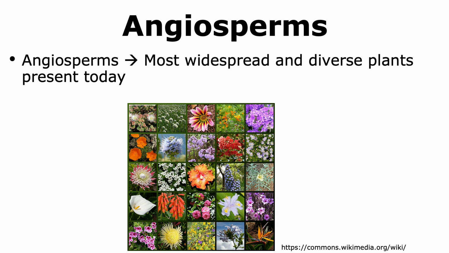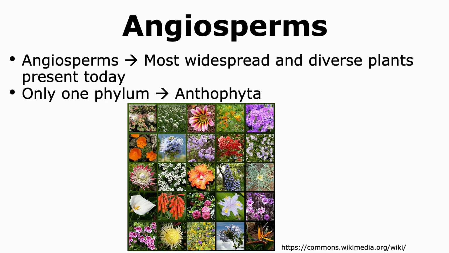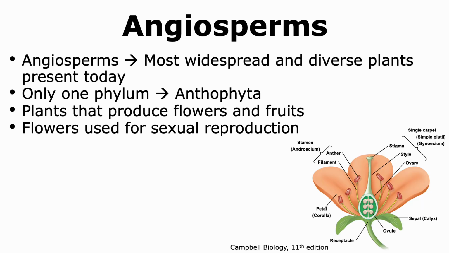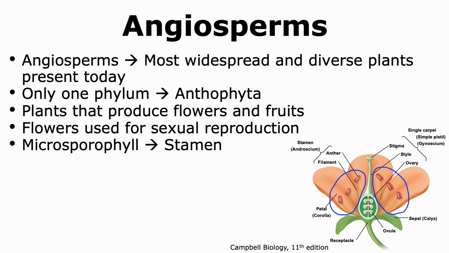Angiosperms are the most widespread and diverse plants that are present today. They can all be grouped into one phylum, which is Anthophyta. Angiosperms are plants that produce flowers, and from those flowers, fruits arise. The flowers are used for sexual reproduction, and the sporophylls are present within the flower. The stamens of the flower are the microsporophylls, which will ultimately give rise to the male gametophyte, which is the pollen grain, and within the pollen grain, the male gamete will be formed.